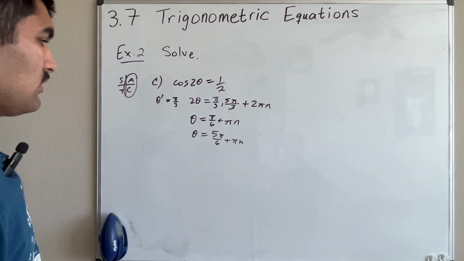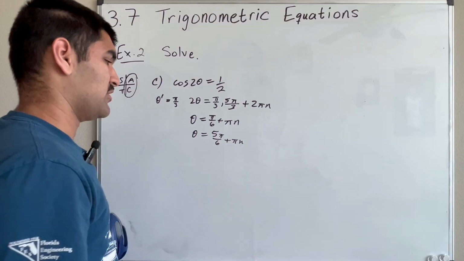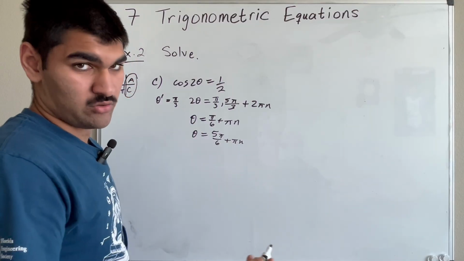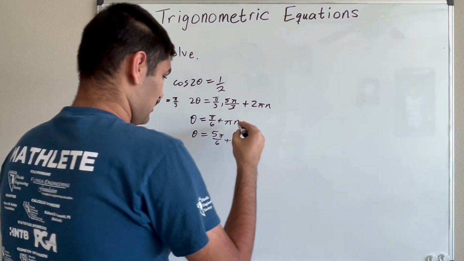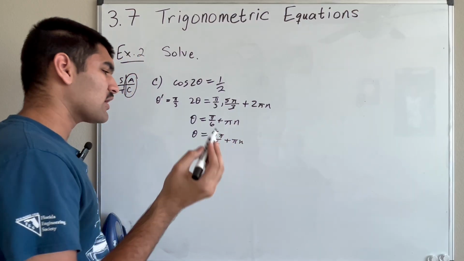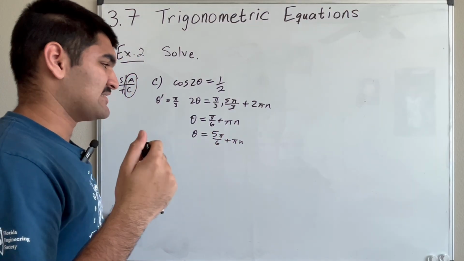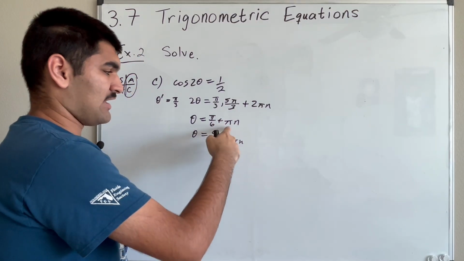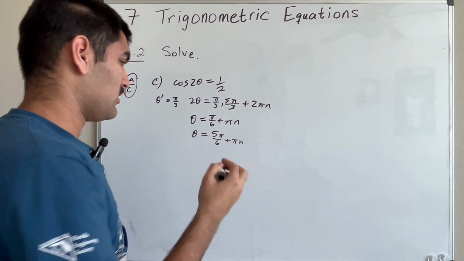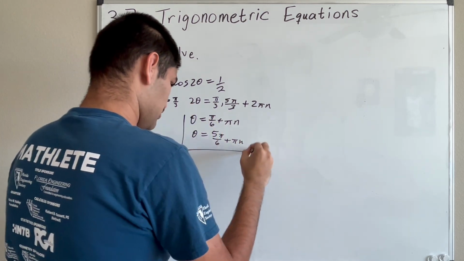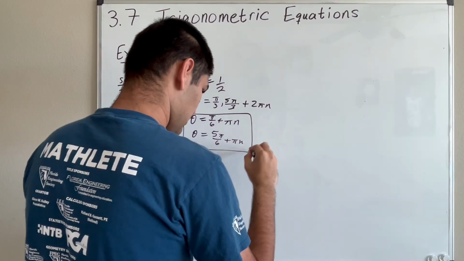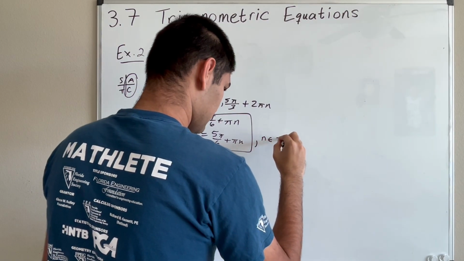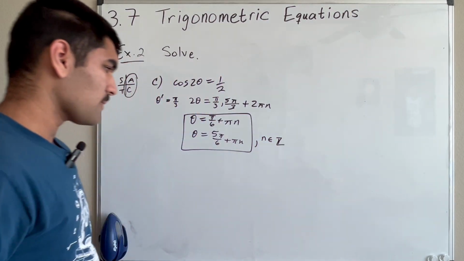Okay? Because if you add 2 pi n afterwards, it's not going to lead to wrong angles, but rather you're going to miss out on angles, because then you're only going to add even multiples of pi. But yeah, these are the two solutions. And then don't forget to include where n is an integer. All right?